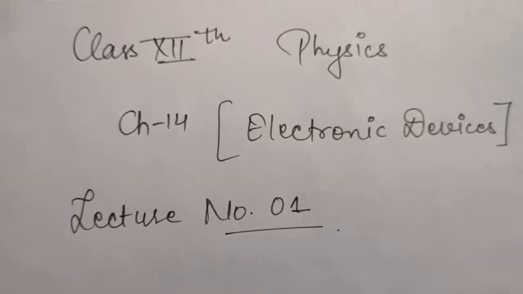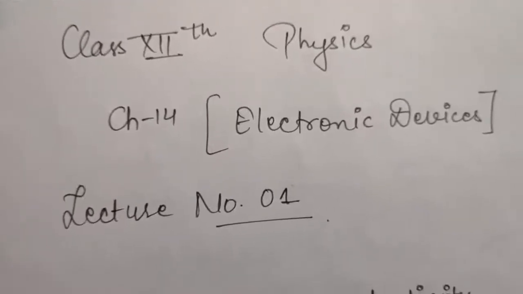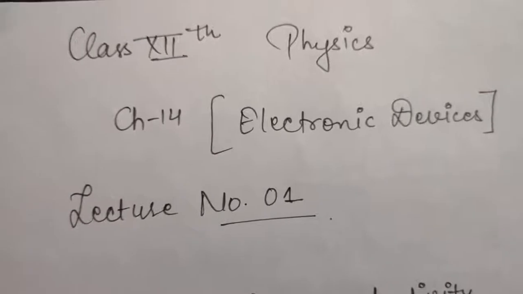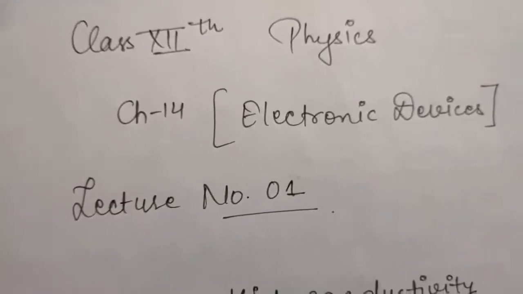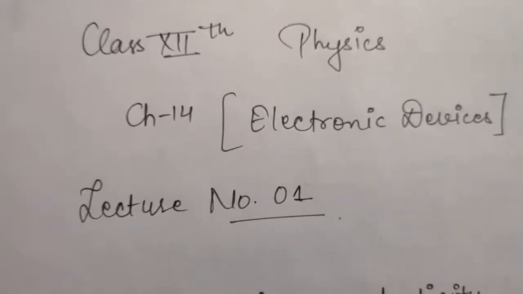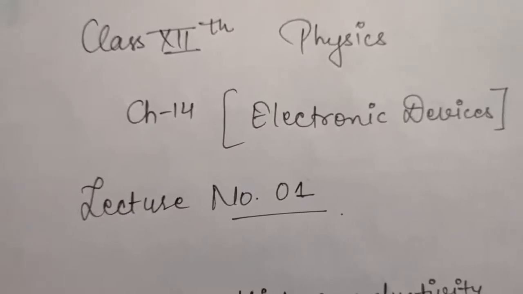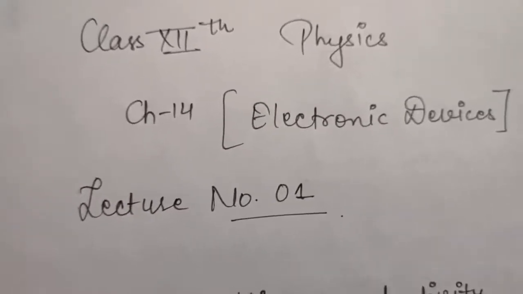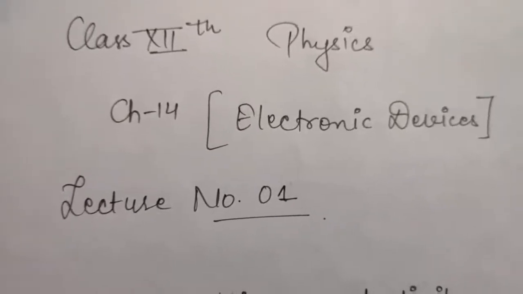So, this is your subject physics, and today we will start the next chapter, chapter number 14, which is electronic devices, and this is lecture number 1 of chapter 14. In this chapter, most importantly, we will be studying various types of semiconductors, and we will see how conductivity is present in those semiconductors.